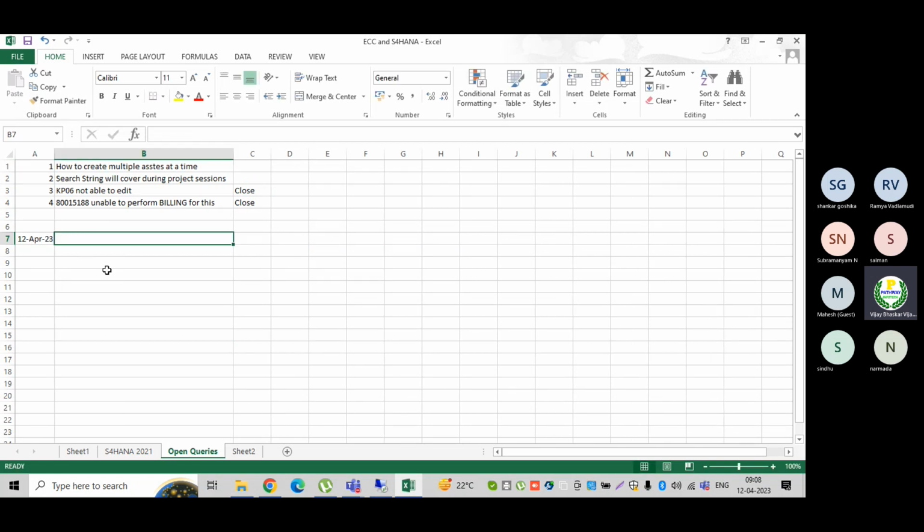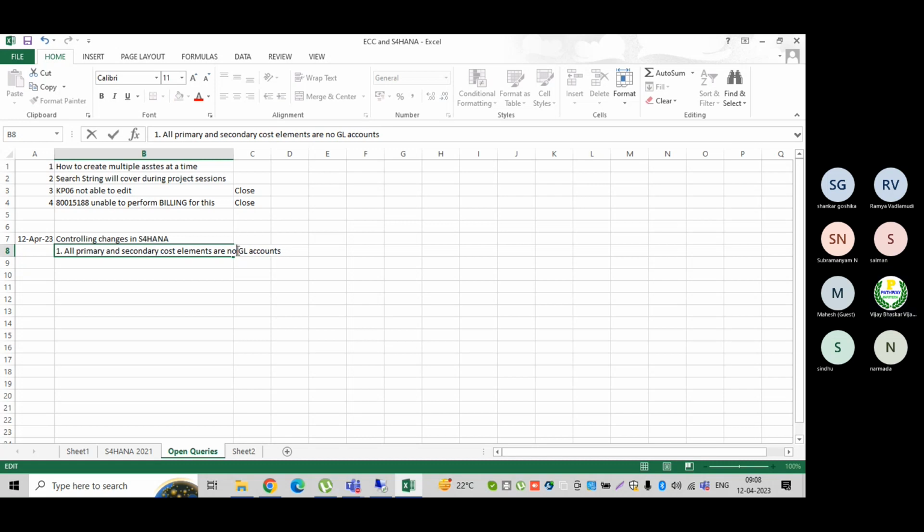12th April 23. So controlling changes in S4 HANA. Now, the point number 1 is the cost elements. All cost elements are now GL accounts. All primary and secondary cost elements are now part of GL accounts.